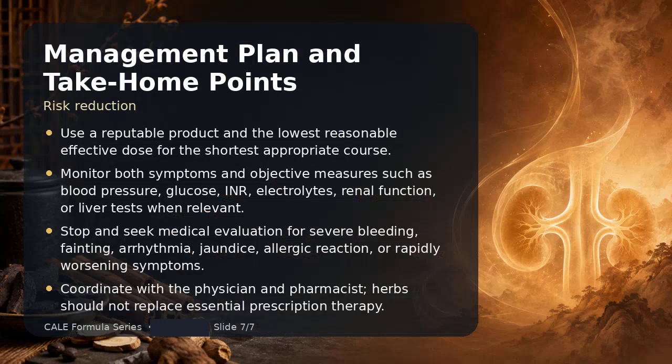In conclusion, Huang Tang may be reasonable when the patient truly matches the pattern Kai and blood deficiency with numbness, slight aversion to wind, and weak circulation. The safety question is not whether herbs are simply safe or unsafe. Risk depends on the specific ingredients, the product quality, the dose, the treatment duration, the patient's organ function, and the medicines being taken. I would start conservatively, monitor the most relevant objective values, and communicate with the patient's physician and pharmacist. This presentation is educational and does not replace individualized medical care.